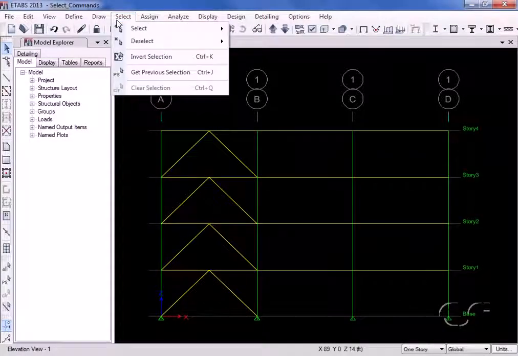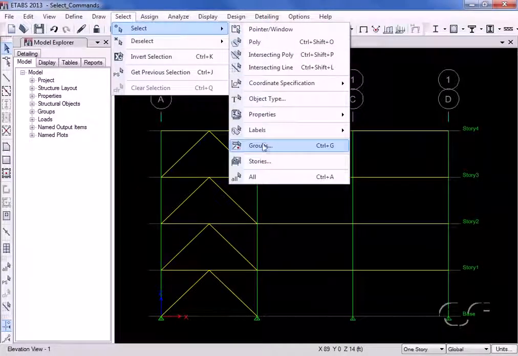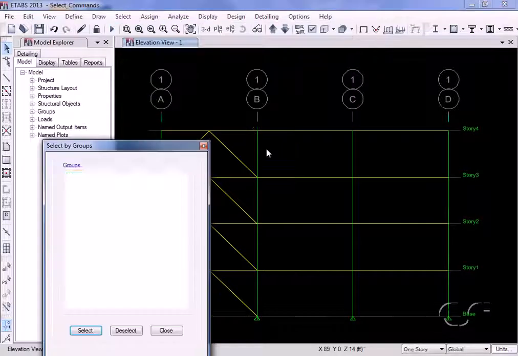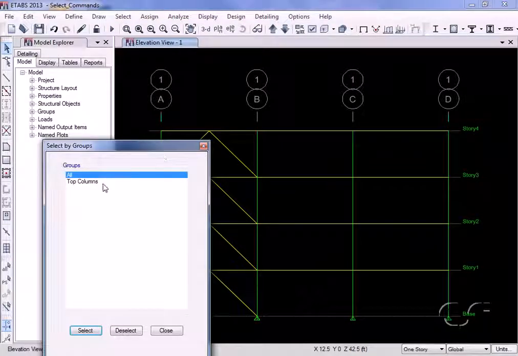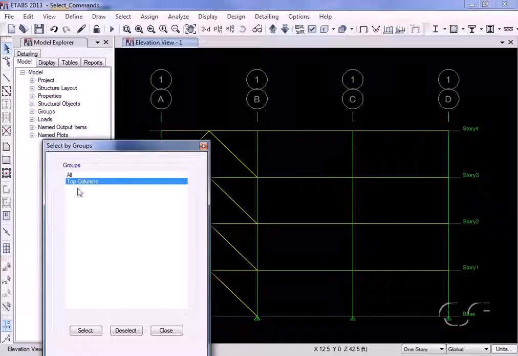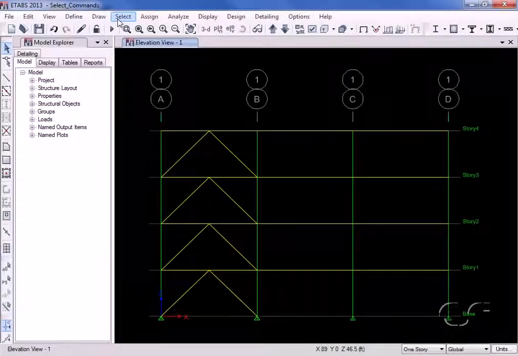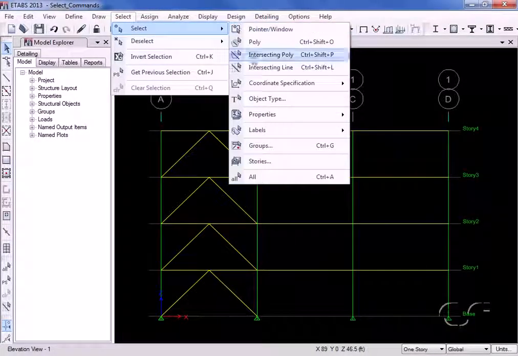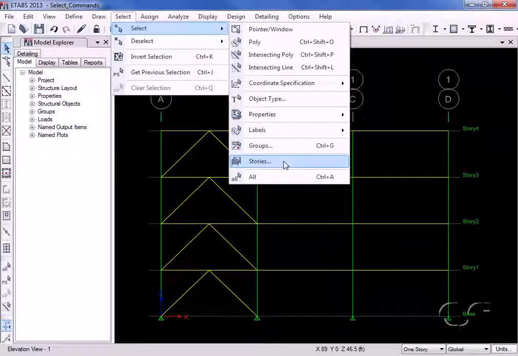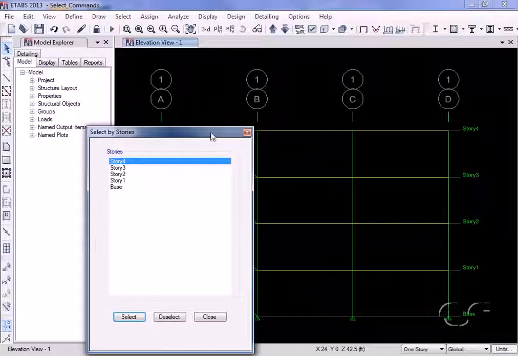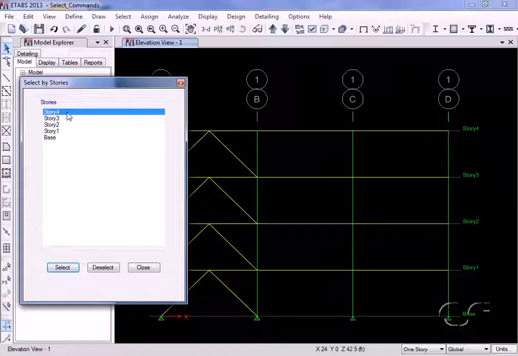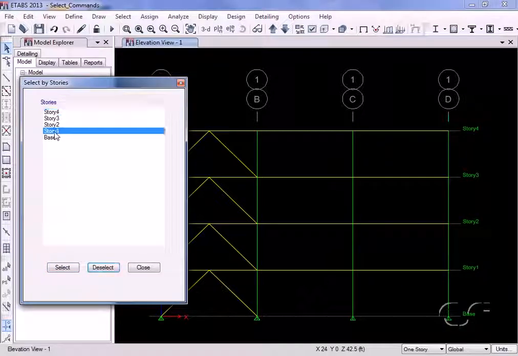We can also select by groups. Here, we previously assigned the top columns to a group called Top Columns. The Select Stories command allows all objects in a story to be selected, or all objects in multiple stories to be selected.